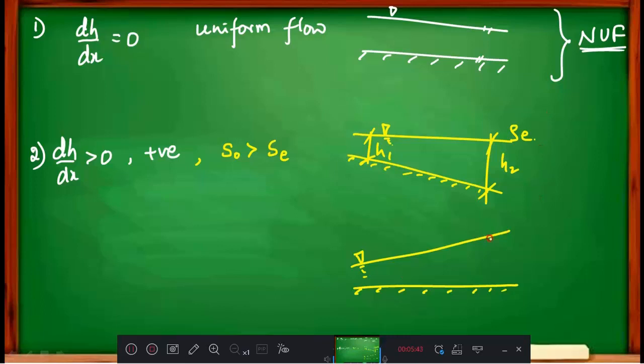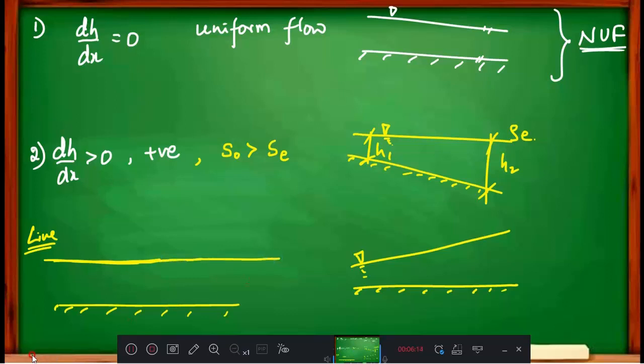That is increasing order. What does it mean? dH by dx greater than 0, a positive value, means S naught is greater than SE. It means that the slope is increasing. Where will you get such examples? The live, practical example I am going to give you is this: if this is a bed, let us consider the water is flowing like this.